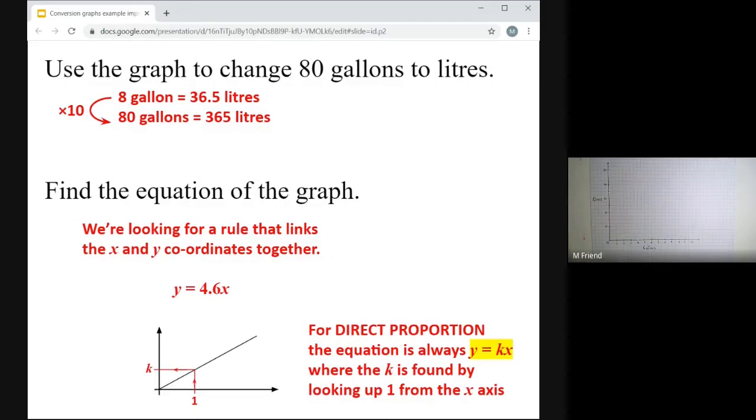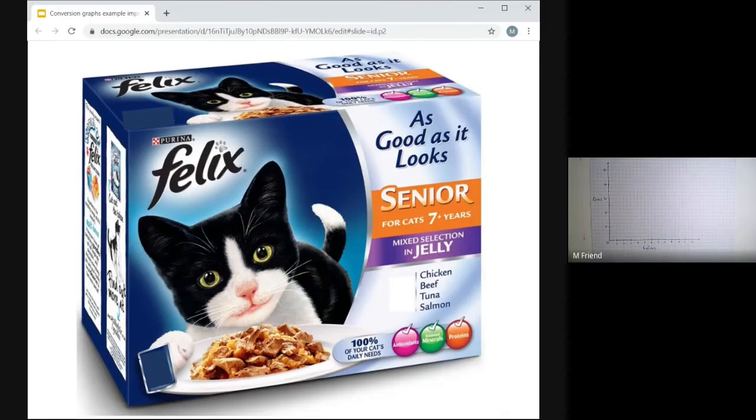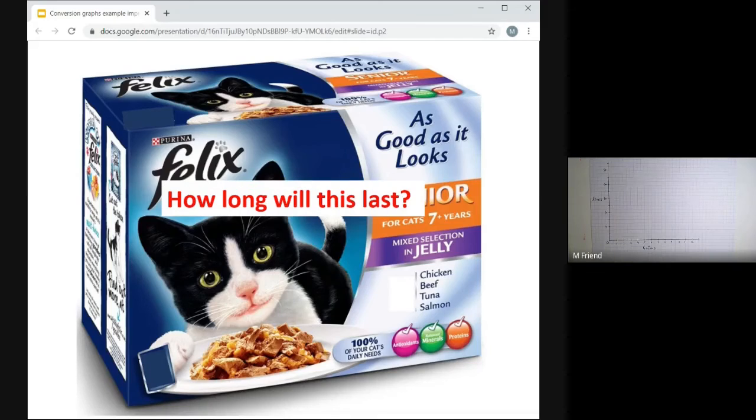I'm going to introduce cat food to help us understand it. So here's a massive box of cat food. I want you to imagine this is just an enormous one, the biggest one the supermarket sells. How long will that last for? It's enormous, after all. Now, there's various factors that will help us decide how long this will last for.